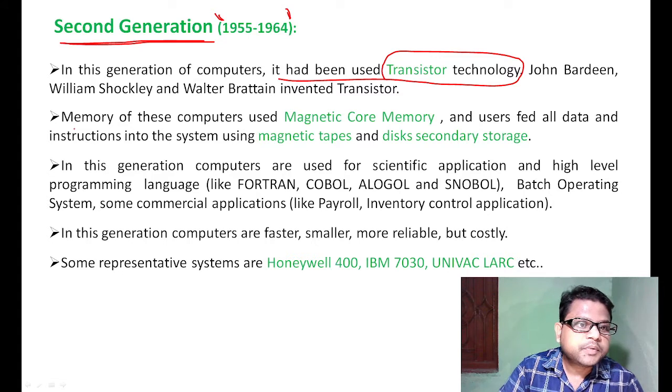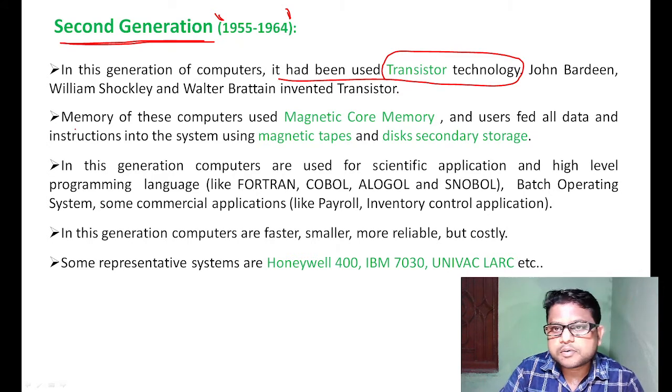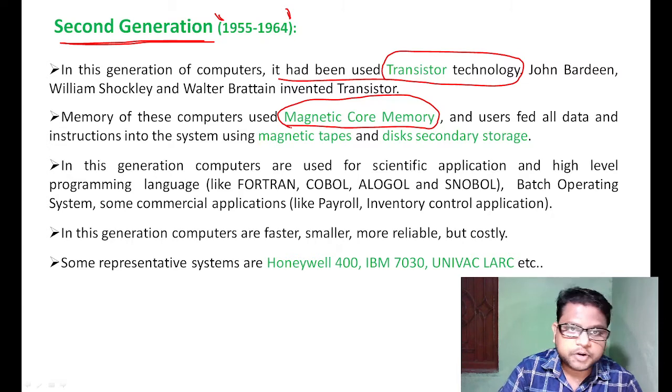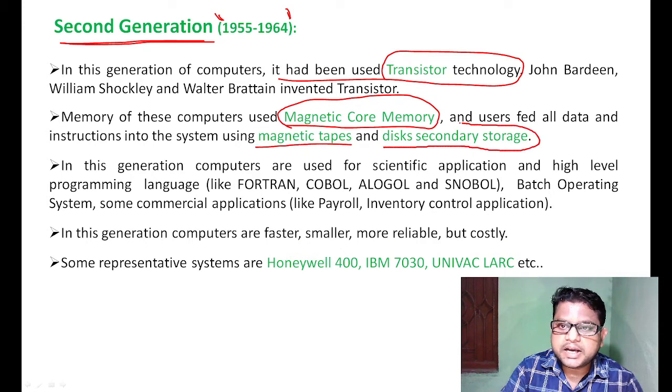The memory of the second generation of computer used magnetic core memory, which is a type of magnetic memory. Magnetic tape and secondary storage devices were also used.